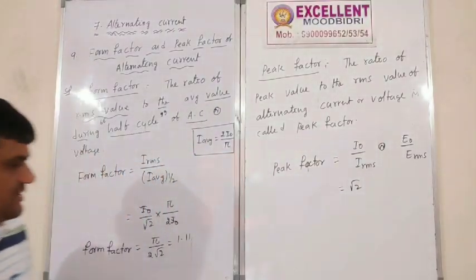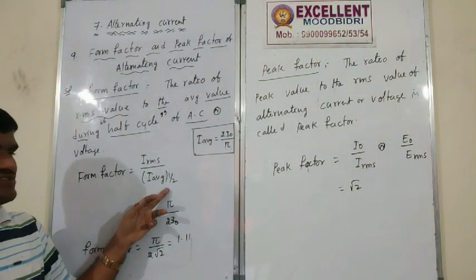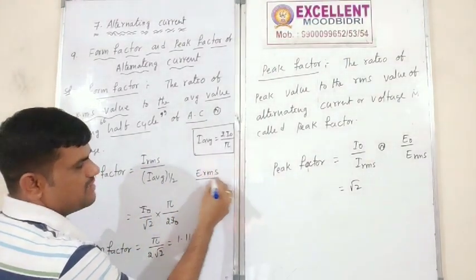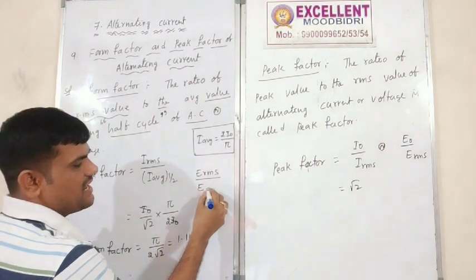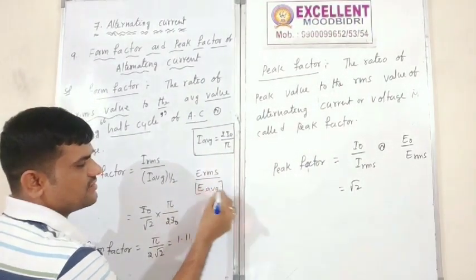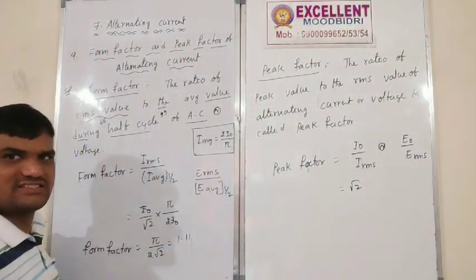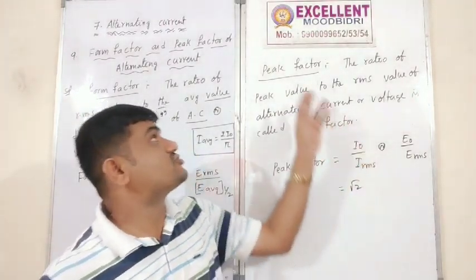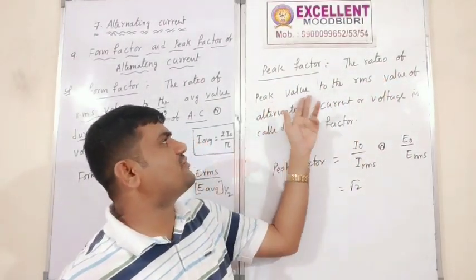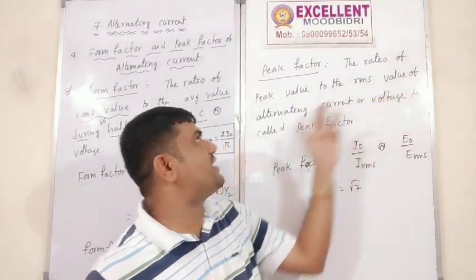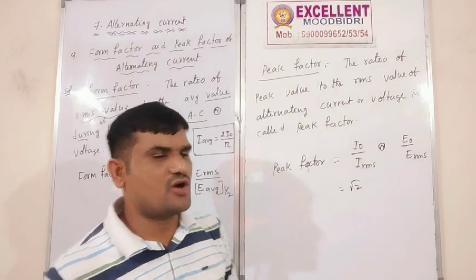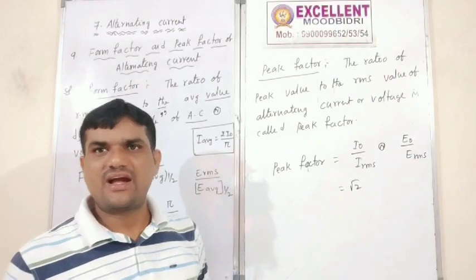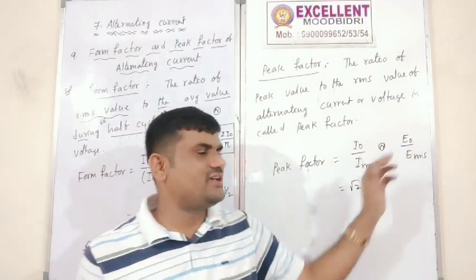Here also, it is the same: IRMS by I average, or else ERMS by E average during half cycle. Instead of I0, E0 or V0 will come. So peak factor, the ratio of the peak value to the RMS value of alternating current or voltage, is called peak factor. Peak factor is equal to I0 by IRMS, or else E0 by ERMS.